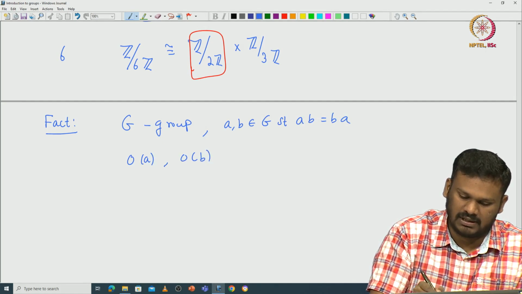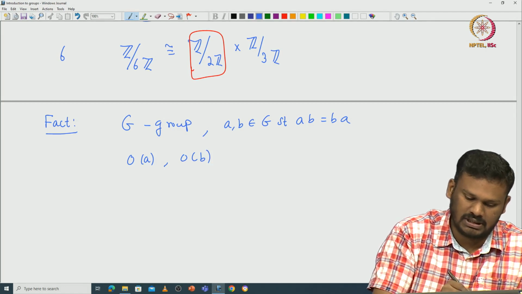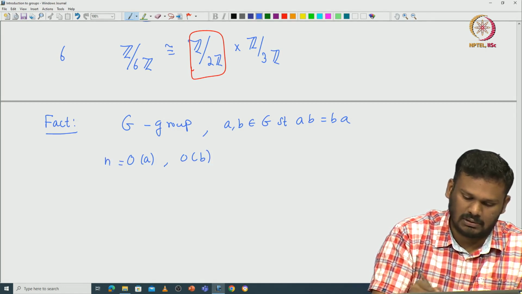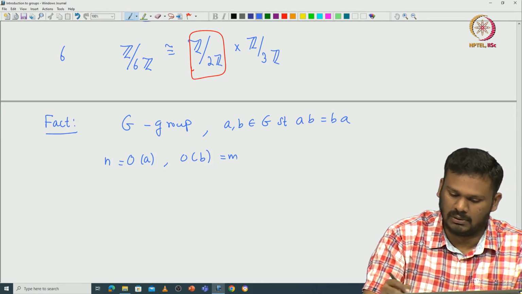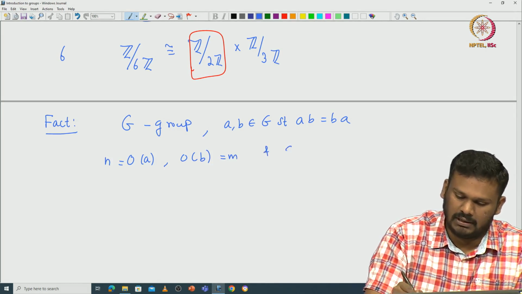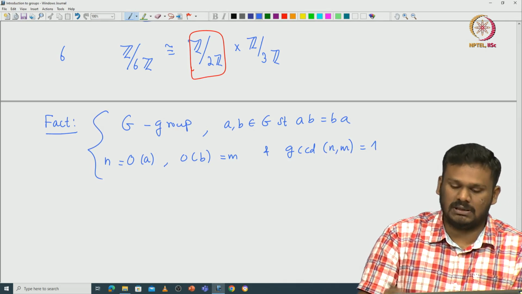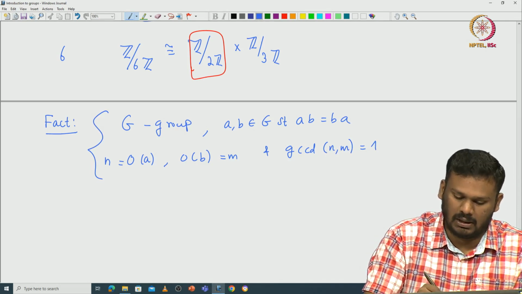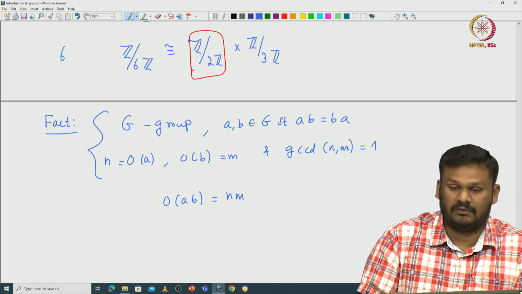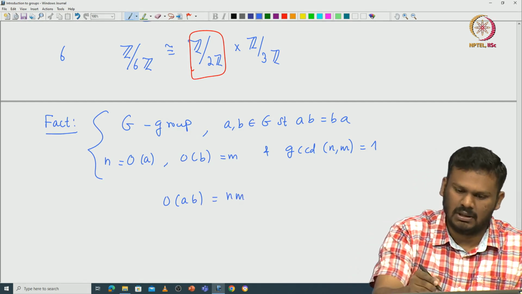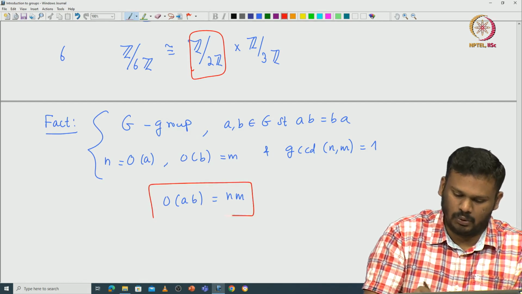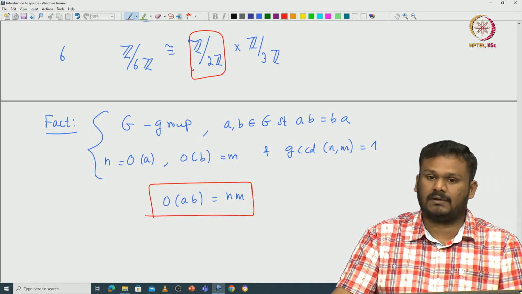Both are, let us say, finite, with orders n and m, and the GCD of n and m is 1. If you have such a situation, then we know what the order of ab will be. The order of ab is going to be the product of the orders of the respective elements. So this is something we already proved. Okay, this is a very important fact.